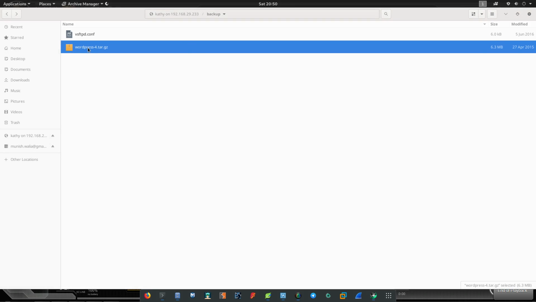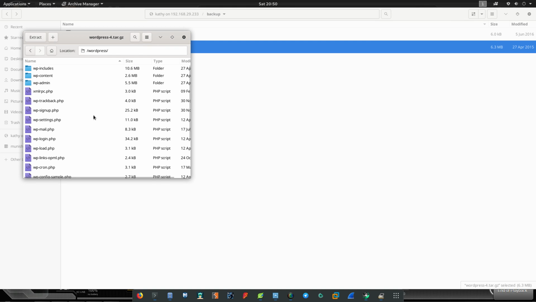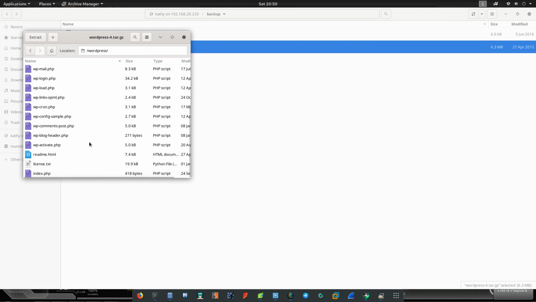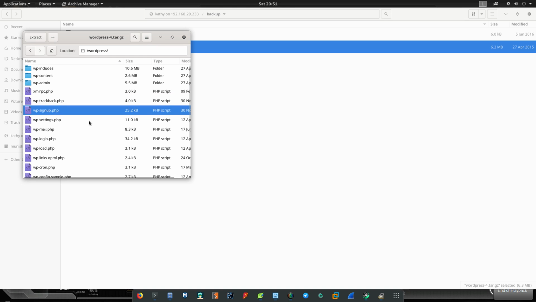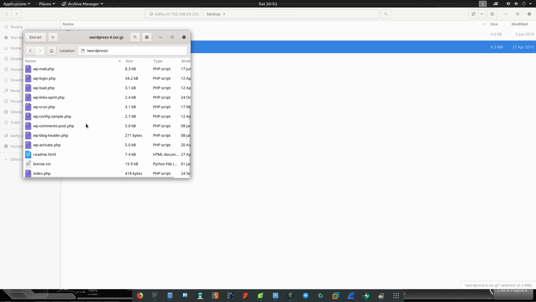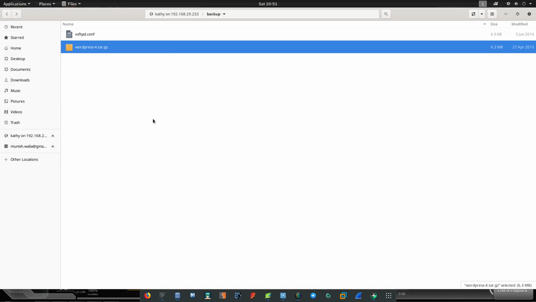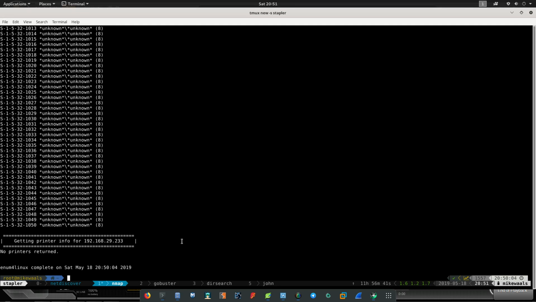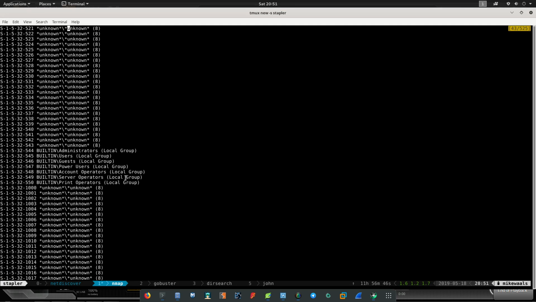You can see also there is a WordPress folder which has been backed up. We'll look for a wp-config file there. It seems like a sample though, so that means the admin has not backed up the real, actual wp-config file which is being used by WordPress. But we have not seen whether this WordPress is available there, so we need to enumerate it. We'll go to that later on. Let's see what is the result of this.